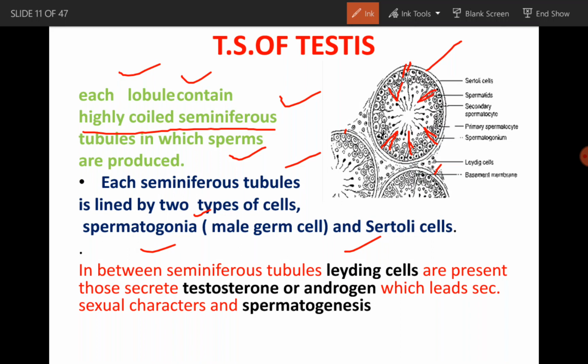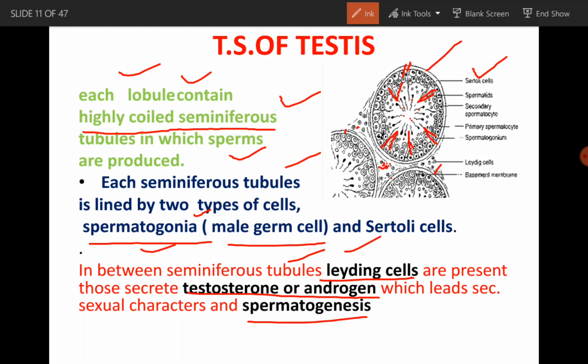Each seminiferous tubule is lined by two types of cells, spermatogonia and the Sertoli cells. The long pointed cells you see here are called Sertoli cells, and the rounded cells are called spermatogonia, the germ cells. Sertoli cells are responsible for providing nourishment to the developing spermatozoa, or sperms. The sperms embed their heads into the Sertoli cells, from where they get nourishment. In between the seminiferous tubules, Leydig cells are present.